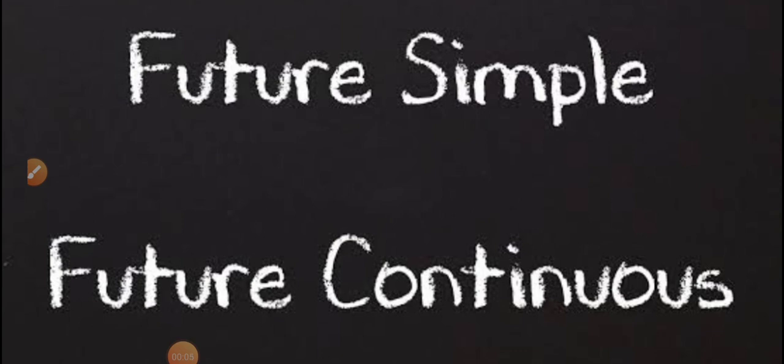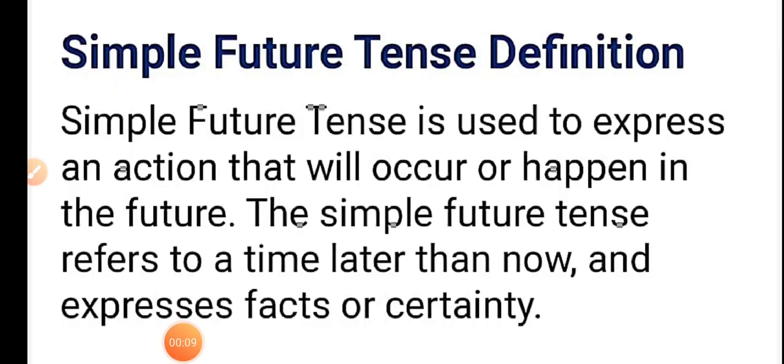Today this lesson is about future tense. First, we'll do simple future tense. And now, what is simple future tense? Simple future tense is used to express an action that will occur or happen in the future. The simple future tense refers to a time later than now and expresses facts or certainty.